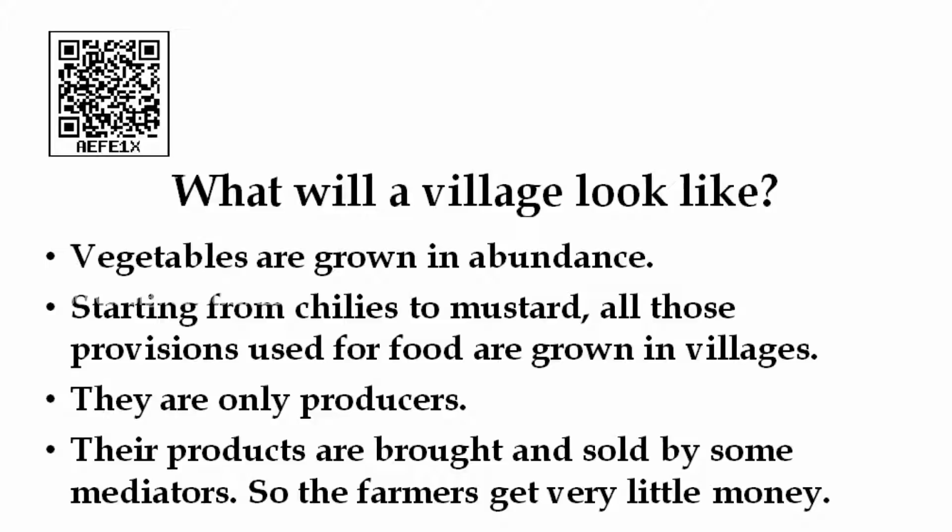Sometimes they are cheated by some mediators, so the farmers get very little money. Really, it is a very pitiable condition, isn't it? You know that these farmers are the real shadow for the city people. Even Gandhiji said, farmers are the backbone of our country.